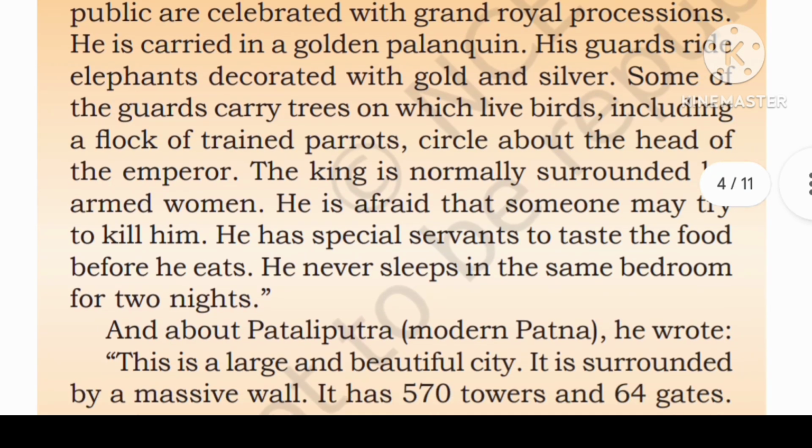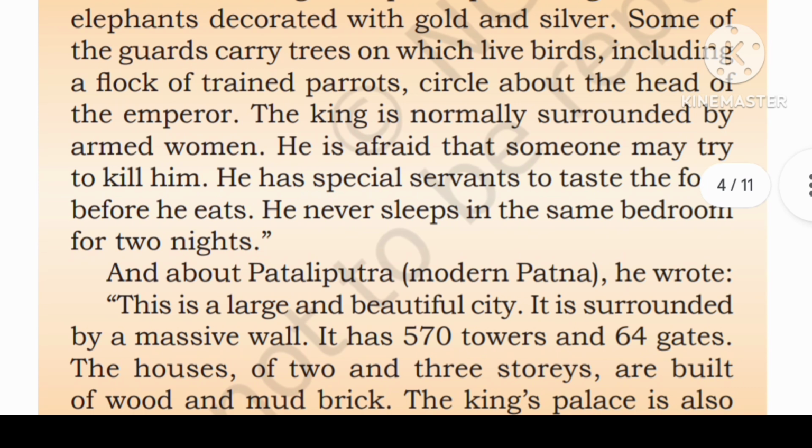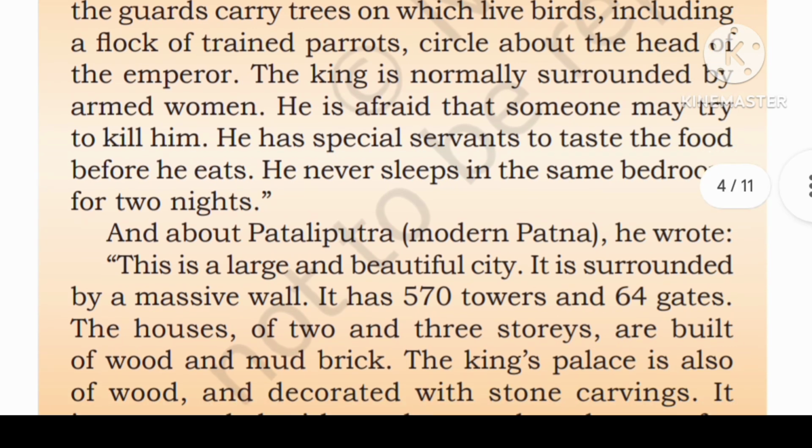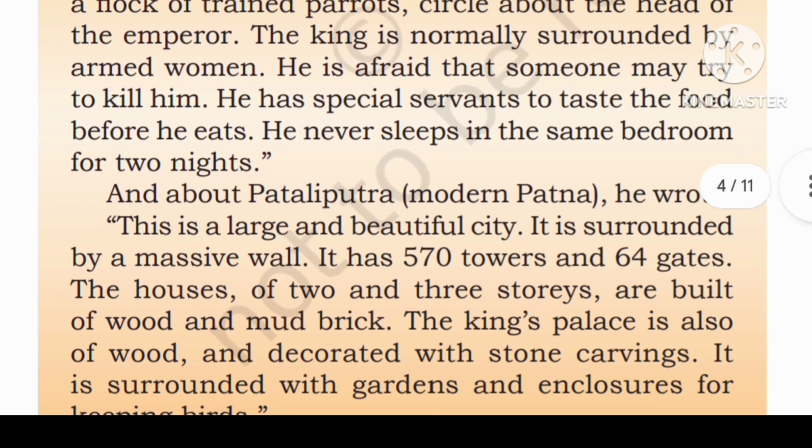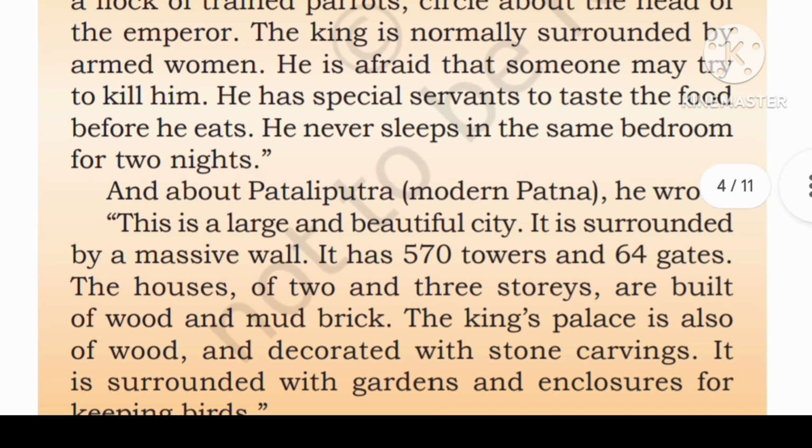The occasions on which the emperor appears in public are celebrated with grand royal processions. He is carried in a golden palanquin, and his cart is drawn by elephants decorated with gold and silver. Some of the carts carry trees on which sit birds, including flocks of trained parrots that circle about the head of the emperor.